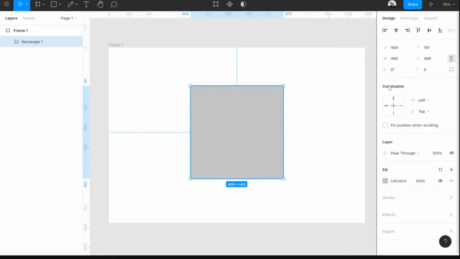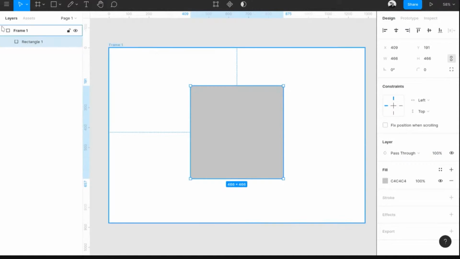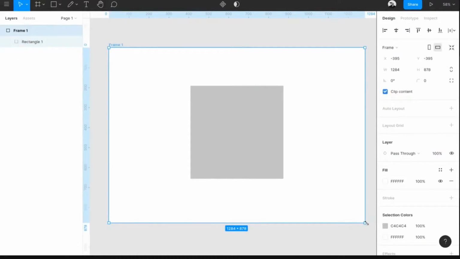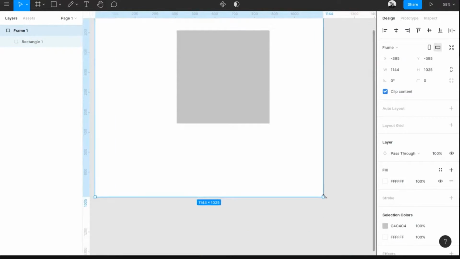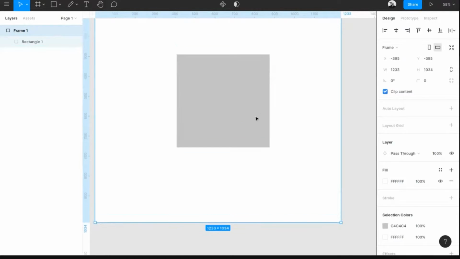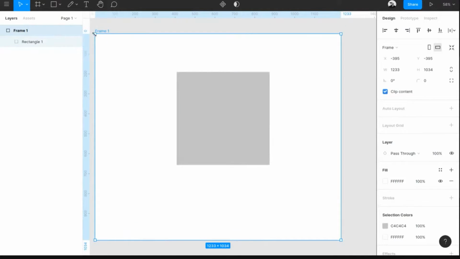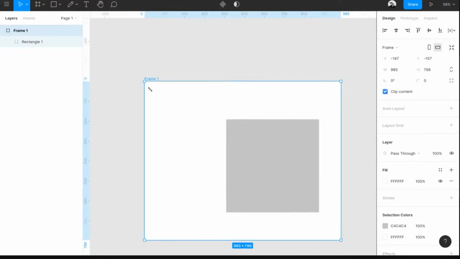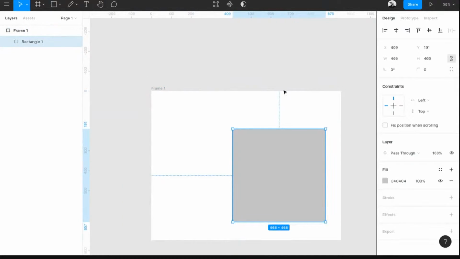So we have the constraint things. It might be hard to understand. If you're coming from an Android background, you might have already heard about constraint layouts. You can see these blue dotted lines over here. These mean that this rectangle is being held to the top of the frame and to the left of the frame. So whenever you are doing these things, it won't change its position because it is held to the top and left part. But if you change it from the top and left of the frame, you can see it moves along with it because it is constrained toward the top and left part.